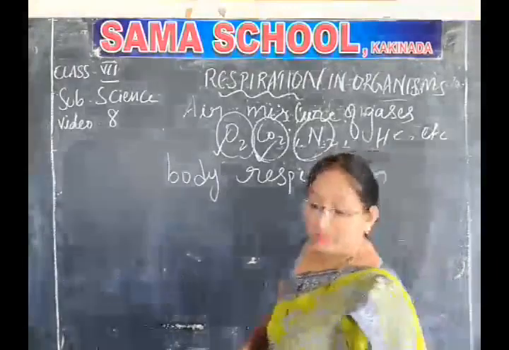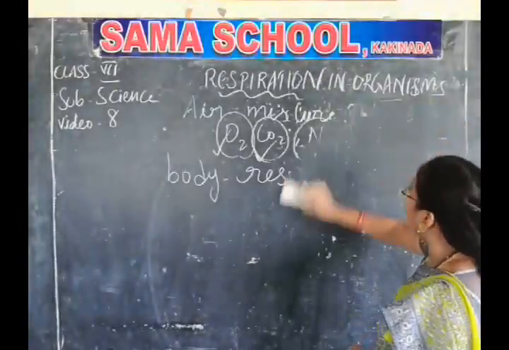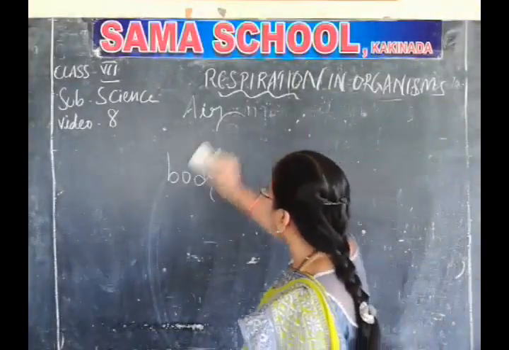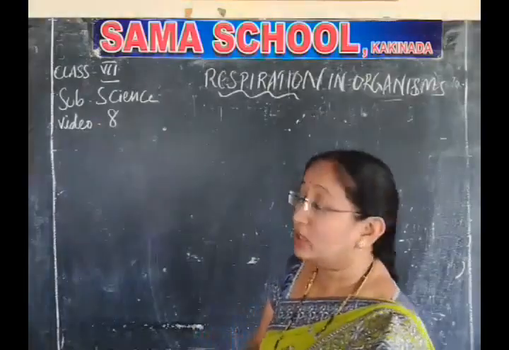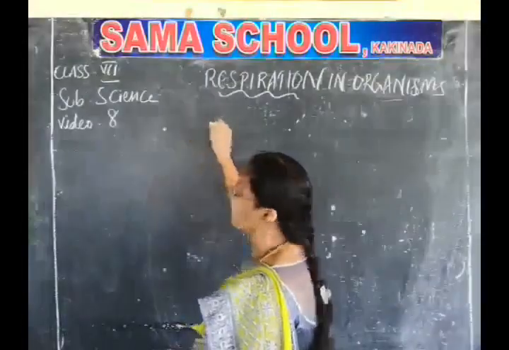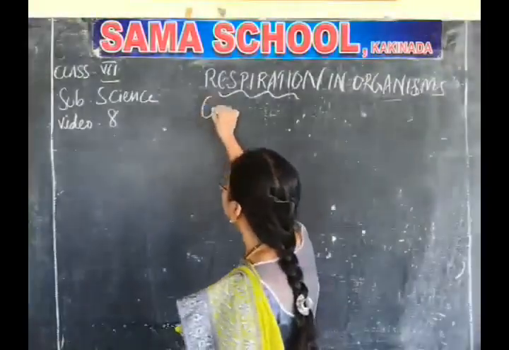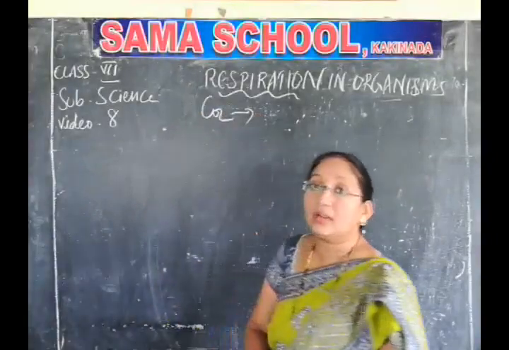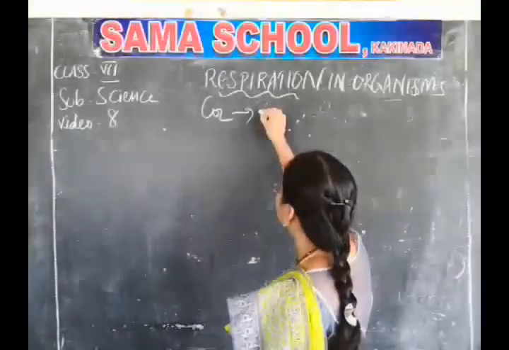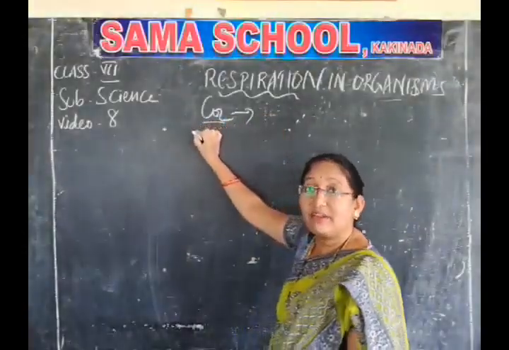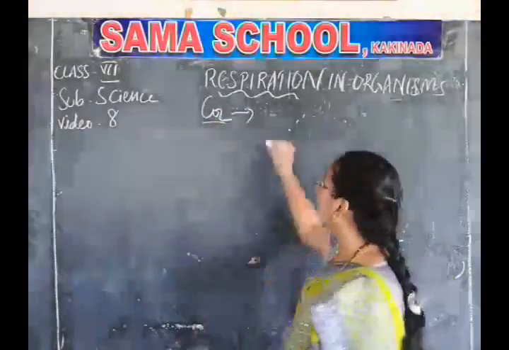If you go to the lesson part, what does the air contain? Air is a mixture of gases, as we know. Who is the scientist I'm explaining now, who discovered first? First it was carbon dioxide that was discovered. Which gas was discovered first? Carbon dioxide. Whether it is carbon dioxide or not, we don't know.